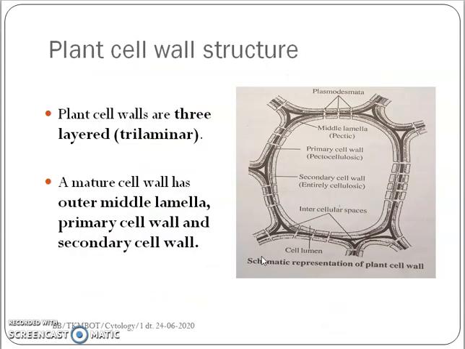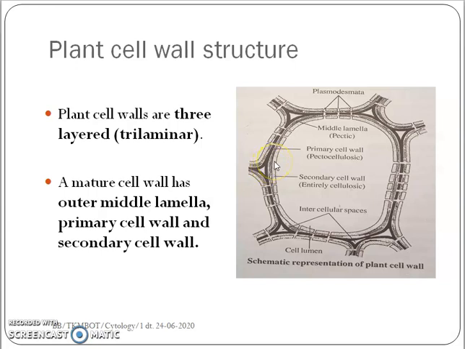Coming to the detailed structure of the cell wall, a plant cell wall has 3 layers. Hence, it is called a trilaminar structure. The outermost layer of a cell wall is the middle lamella, followed by the primary cell wall layer.